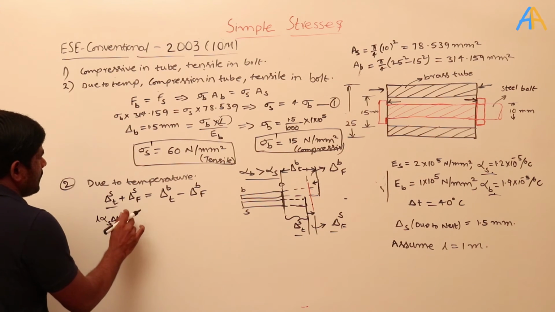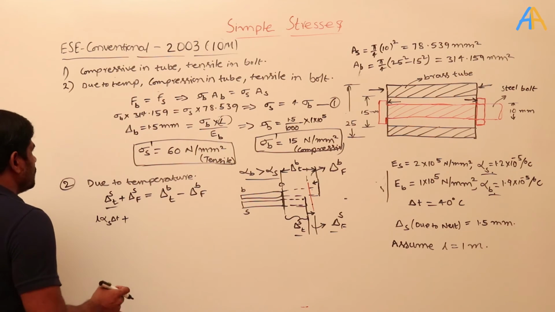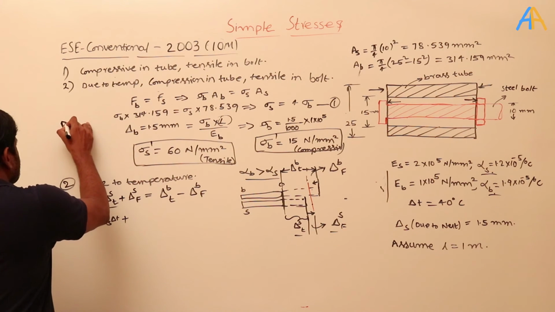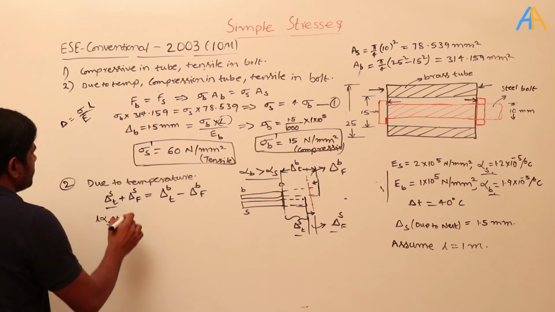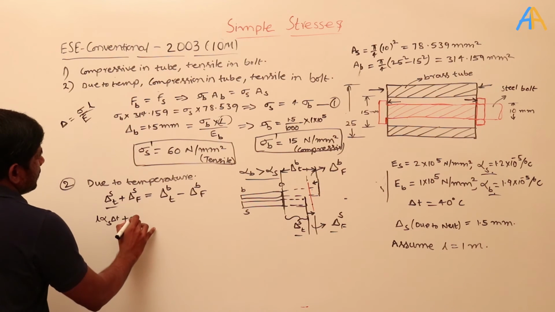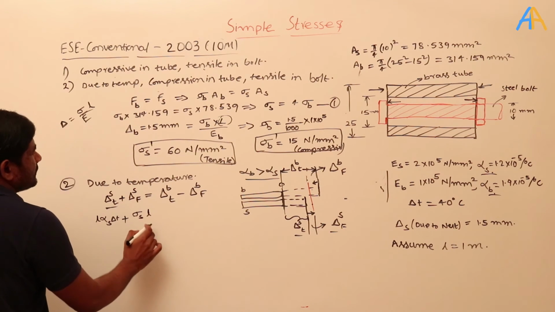Okay, plus, and what is this because of the force? So here delta equals sigma divided by E into L. This is the formula. The same formula I will use here. So in case of the steel, this is a sigma S that is produced here, and L is the same for everything. That is why I am not using any special symbol.